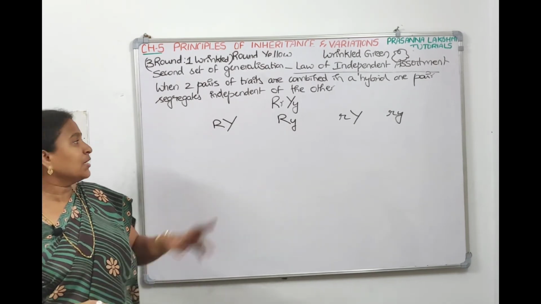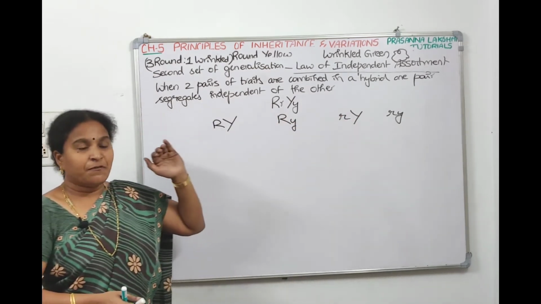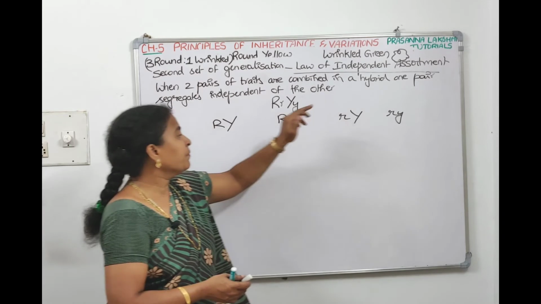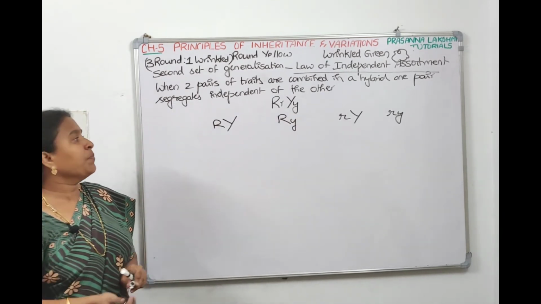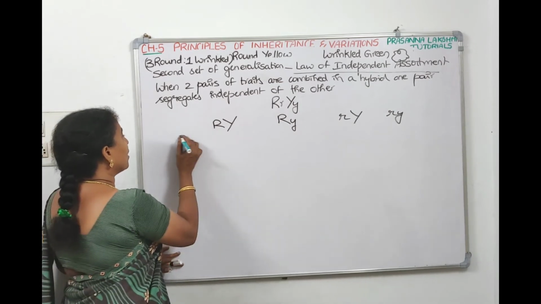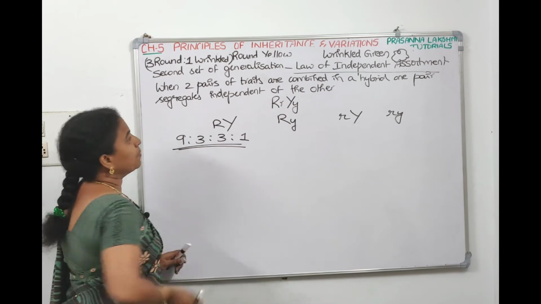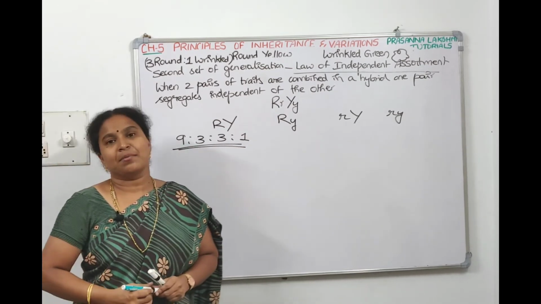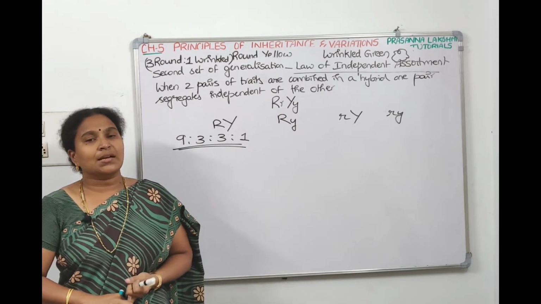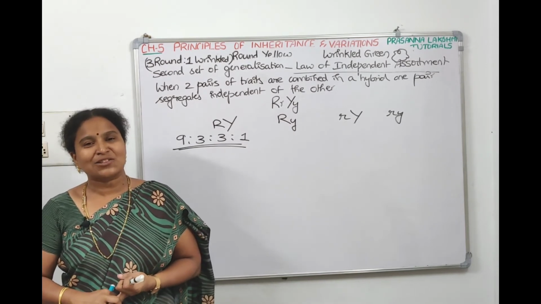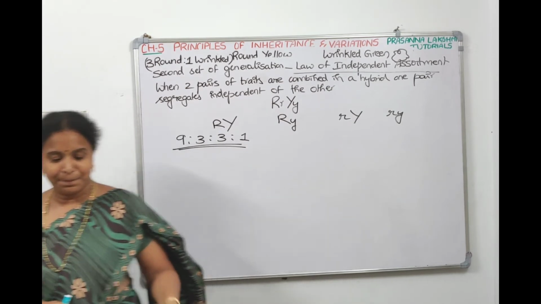So this is how you get 4 types of gametes, because one pair will segregate independent of the other pair. So 50% capital R is coming, 50% small r will come, 50% capital Y is coming, 50% small y will come. Because of this proportion, if you count, you will get the ratio as 9:3:3:1. So law of independent assortment supports dihybrid cross. Law of dominance and law of segregation support monohybrid cross. Take a screenshot, then we will get into the next topic, that's chromosomal theory of inheritance, proposed by Sutton and Boveri.